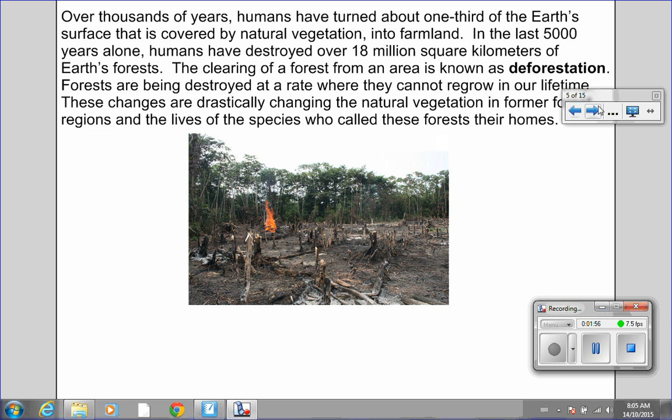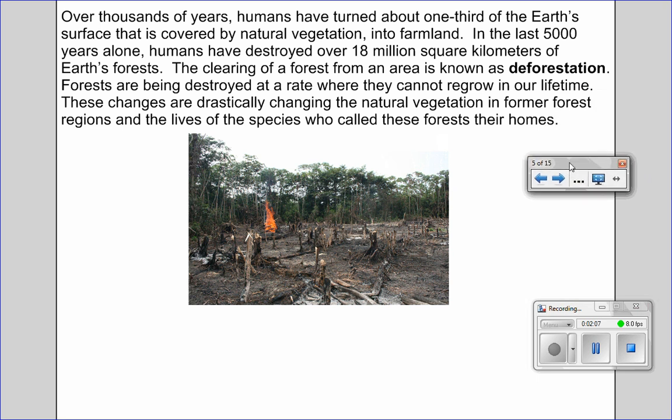Over thousands of years, humans have turned about 1/3 of the Earth's surface that is covered by natural vegetation into farmland. In the last 5,000 years alone, humans have destroyed over 18 million square kilometers of Earth's forests. The clearing of a forest from an area is known as deforestation. Forests are being destroyed at a rate where they cannot regrow in our lifetime. These changes are drastically changing the natural vegetation in former forest regions and the lives of the species who call these forests their homes.